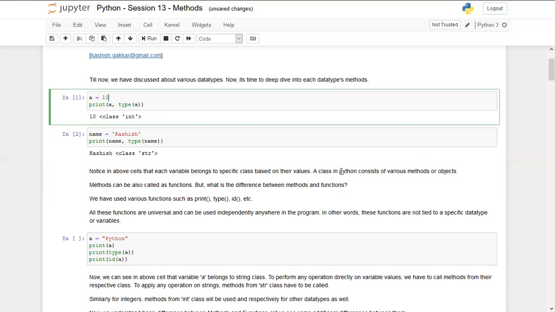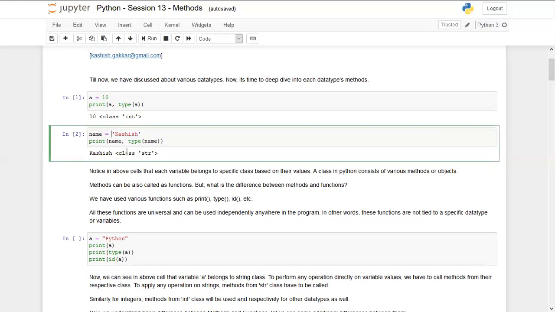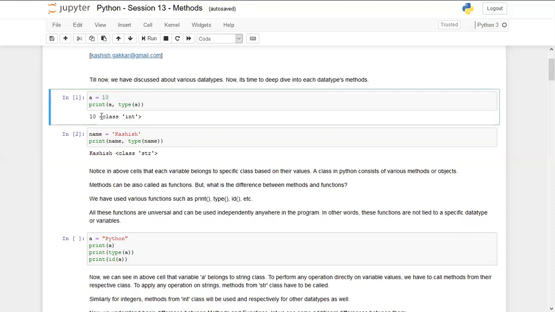A class in Python consists of various methods or objects. All the classes in every object-oriented programming language consist of various methods and objects. So we say that this variable name belongs to class str, and there are some methods associated with this class only. Similarly, if a is equal to 10 belongs to the integer class, there are specific methods that belong to the integer class only.